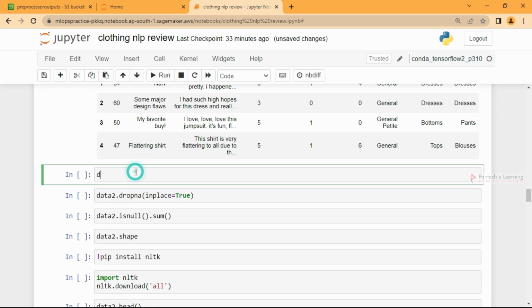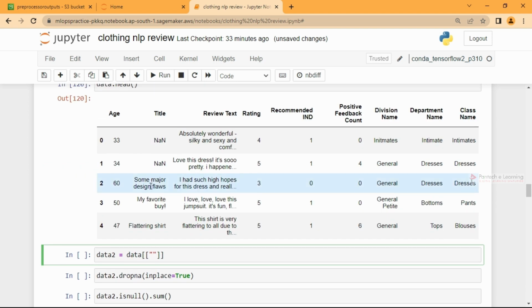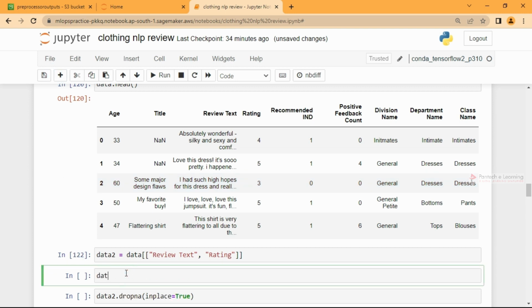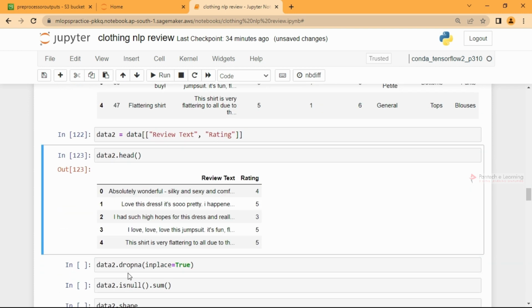Data 2 equals data, review text, comma, rating. Let me go with data 2 dot head, and this is my data set.